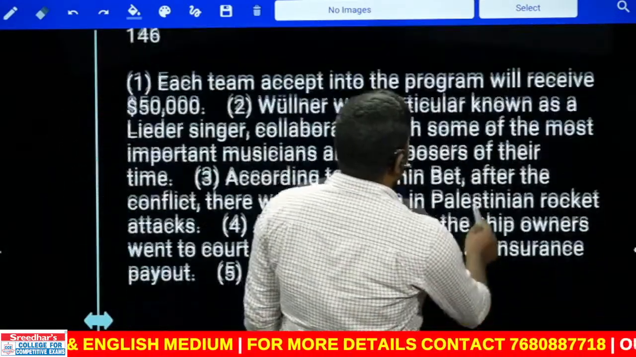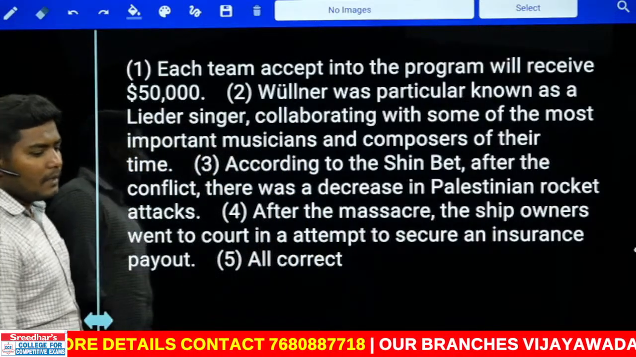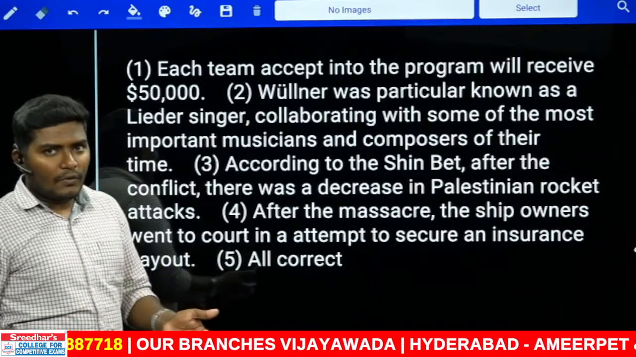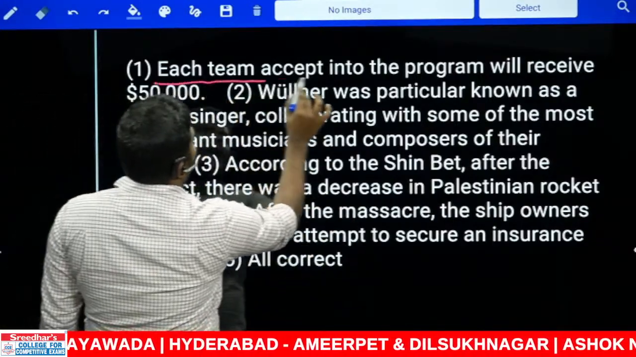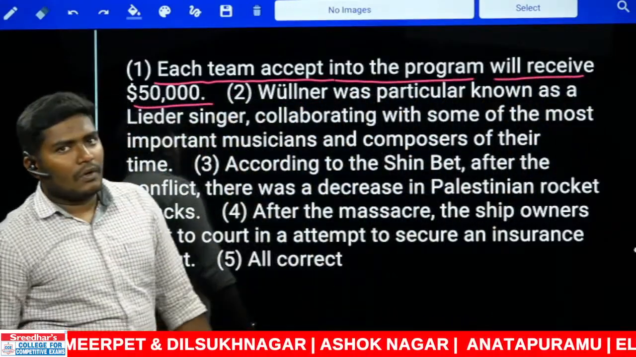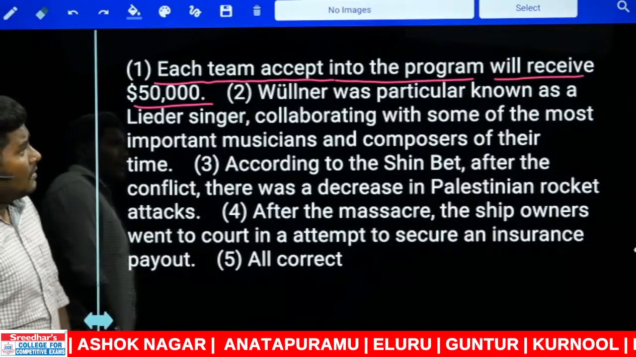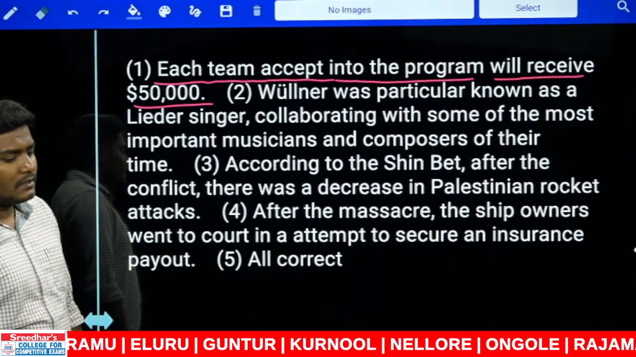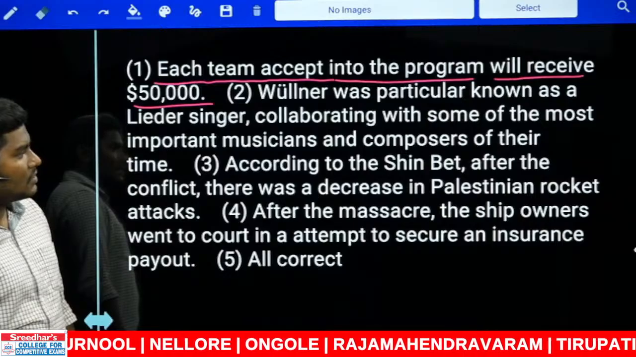Okay, now look at the first one. Find out the answers. I will be teaching you some questions, some logics which are a bit advanced. You need to try to understand them. Now look at this. Each team accept into the program will receive $50,000. Kavya, you need to find out the correct sentence, not the incorrect sentence.